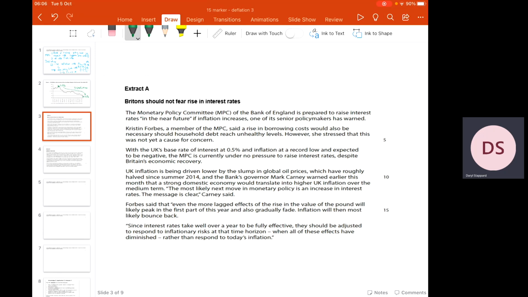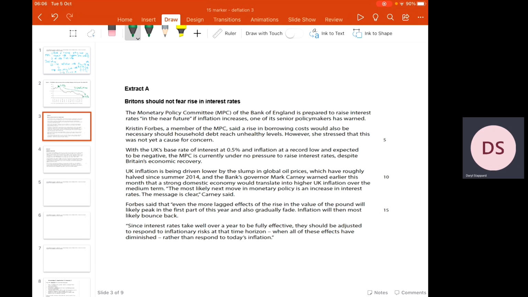Christine Forbes, a member of the MPC, said a rise in borrowing costs would also be necessary should household debt reach unhealthy levels. However, she stressed that this was not yet a cause for concern. Right now, at the moment, there's nothing really here that's going to support my answer about deflation. But look at this next paragraph.